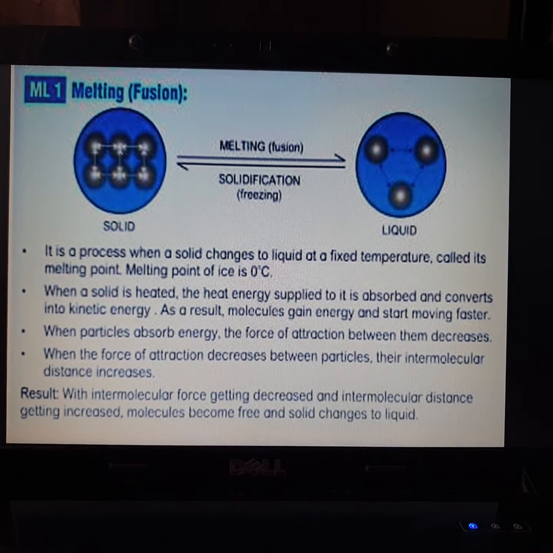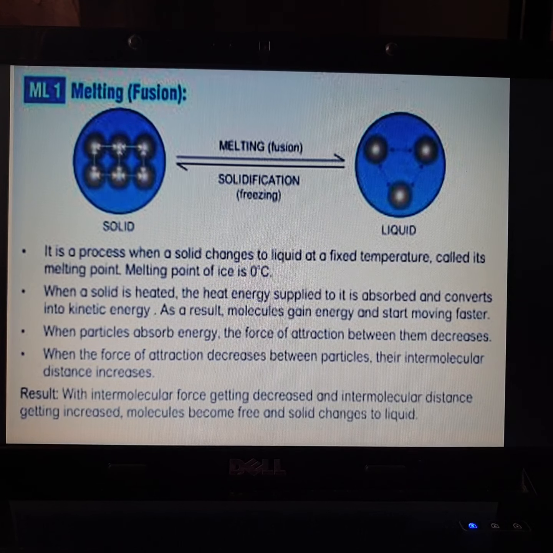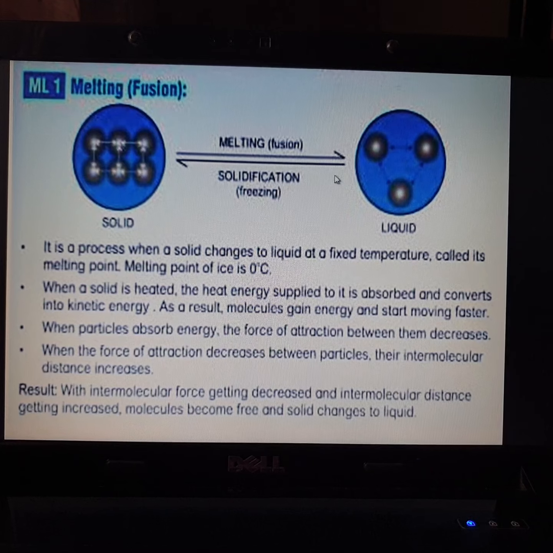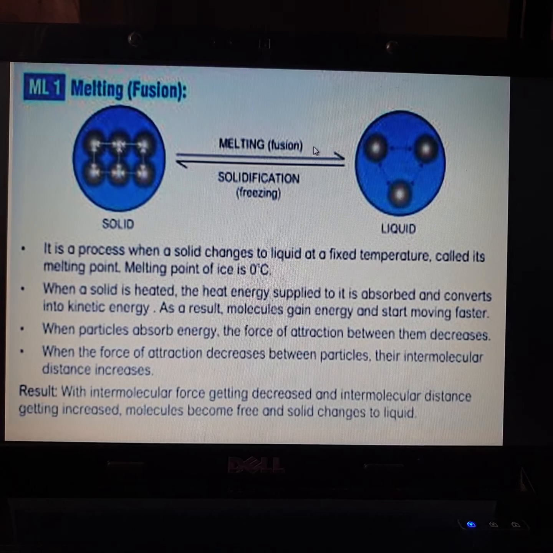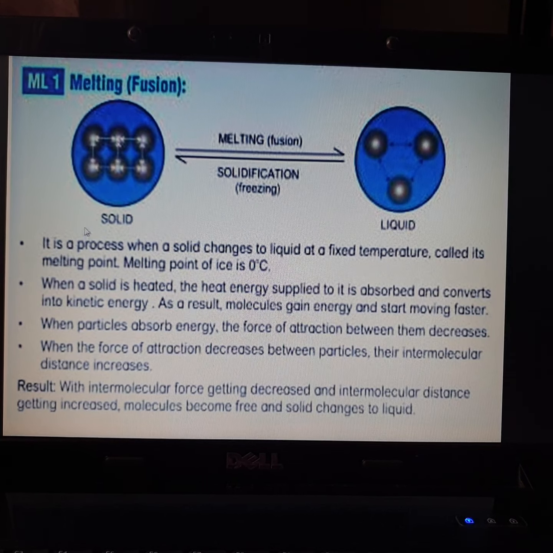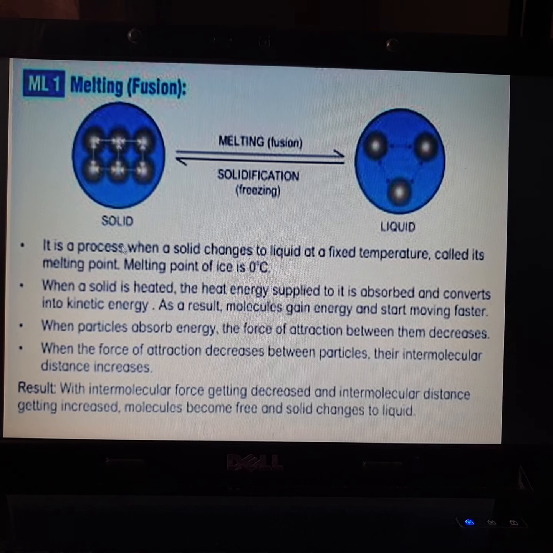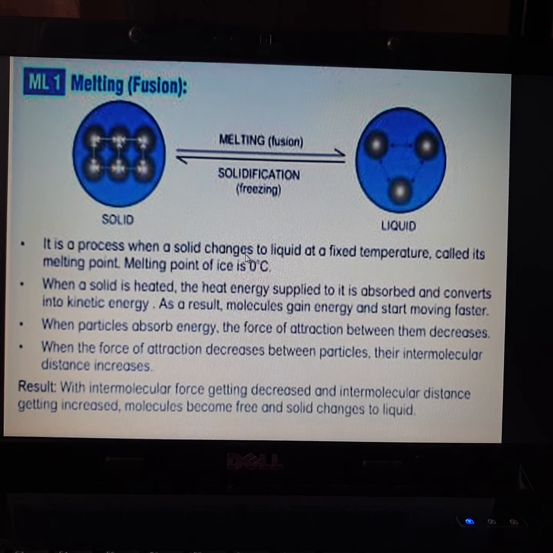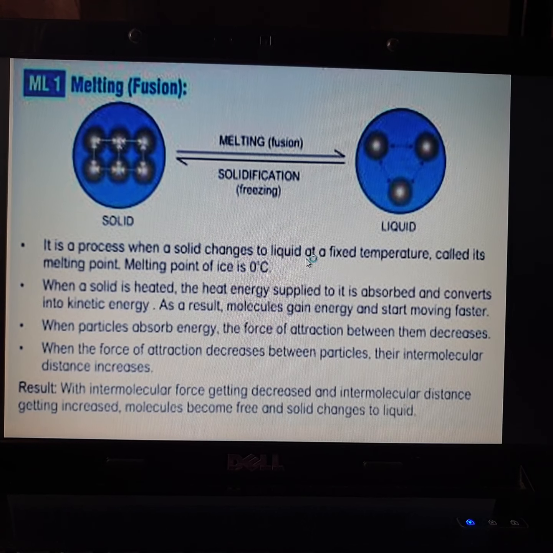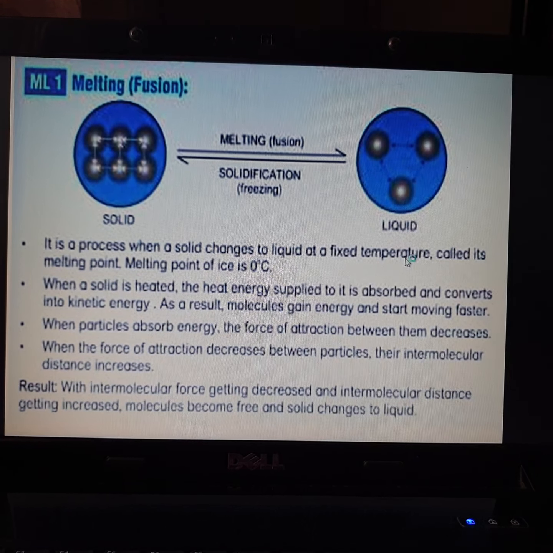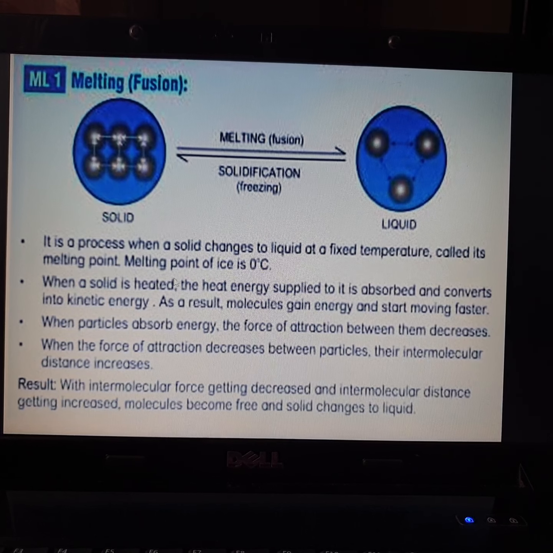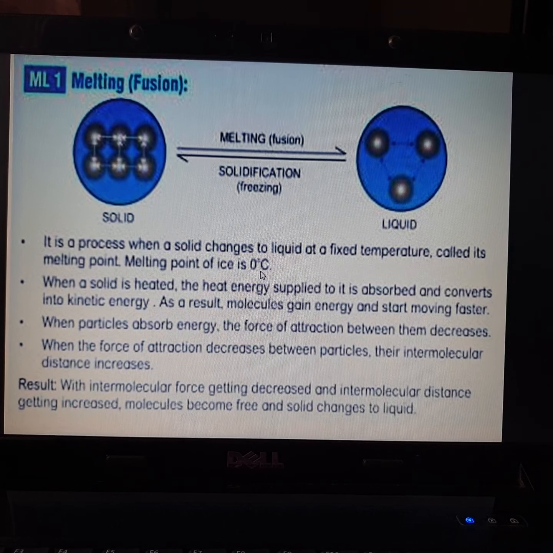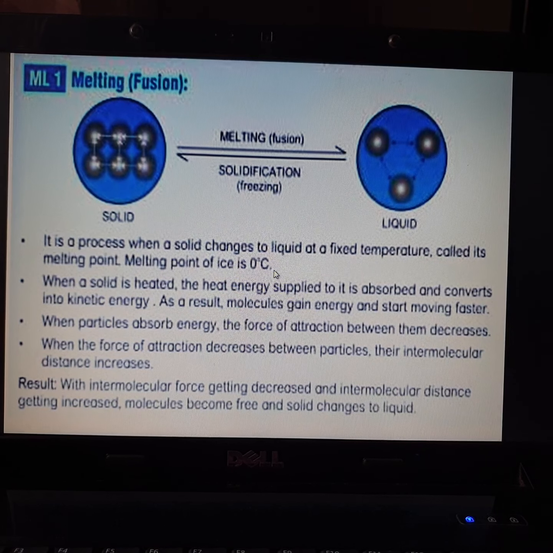First, we call the process melting, or you can call it fusion. Now, what is melting or fusion? It is a process when a solid changes to a liquid at a fixed temperature called its melting point. The melting point of ice is 0 degree Celsius.